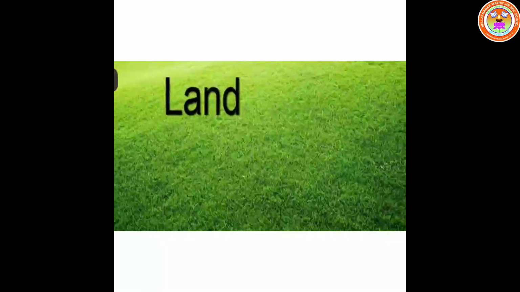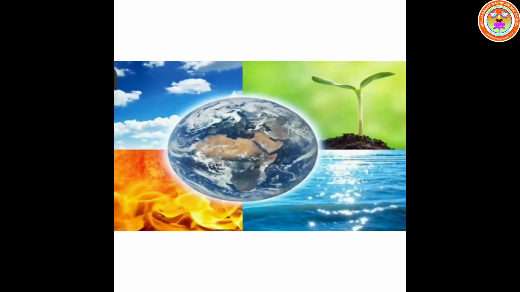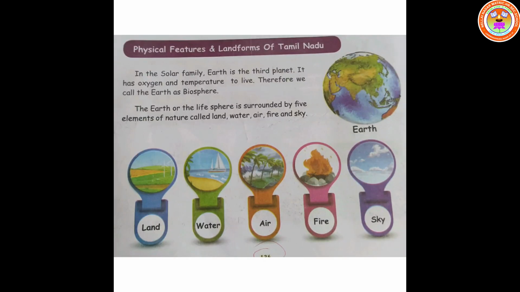Now, let us see how the land was divided into different types in ancient Tamil Nadu according to its fertility and people's activities. In the solar family, Earth is the third planet. It has oxygen and temperature to live. Therefore, we call the Earth the biosphere.